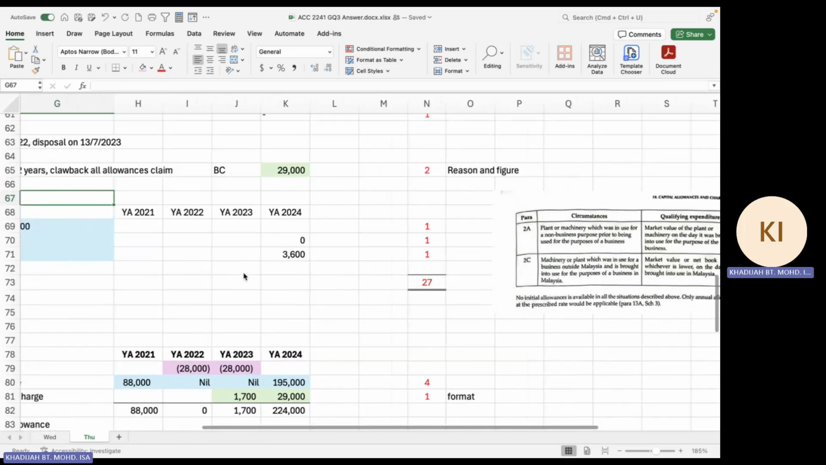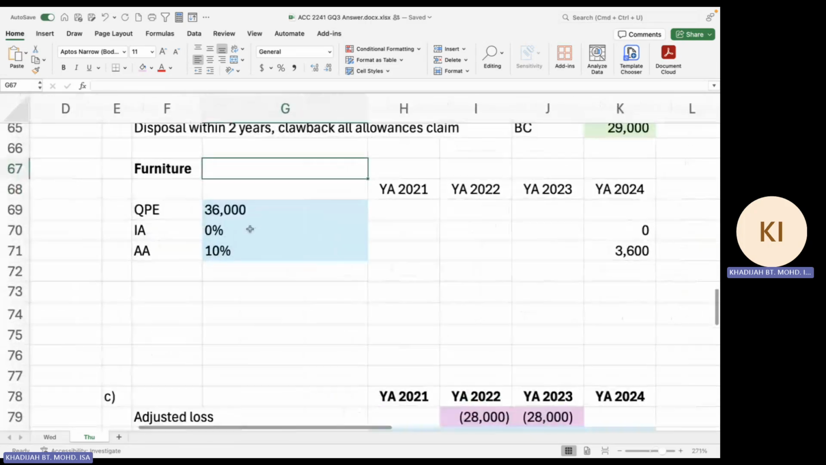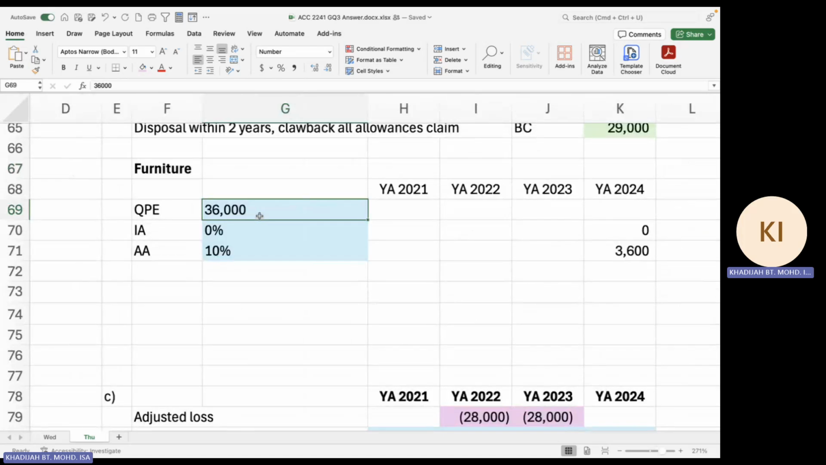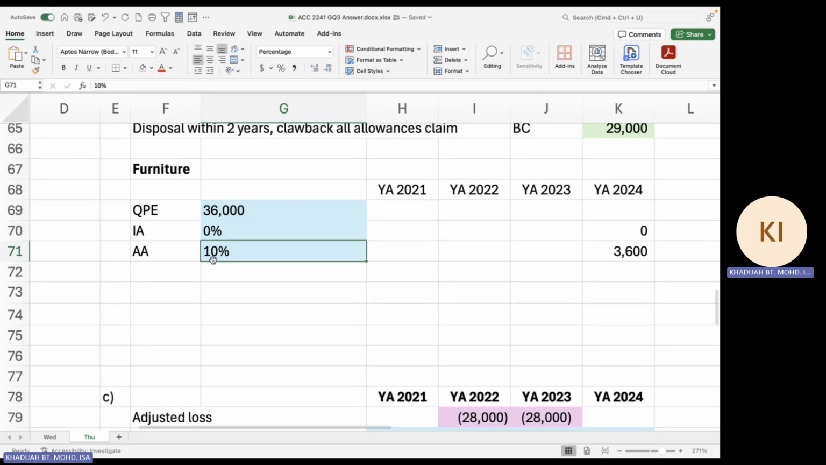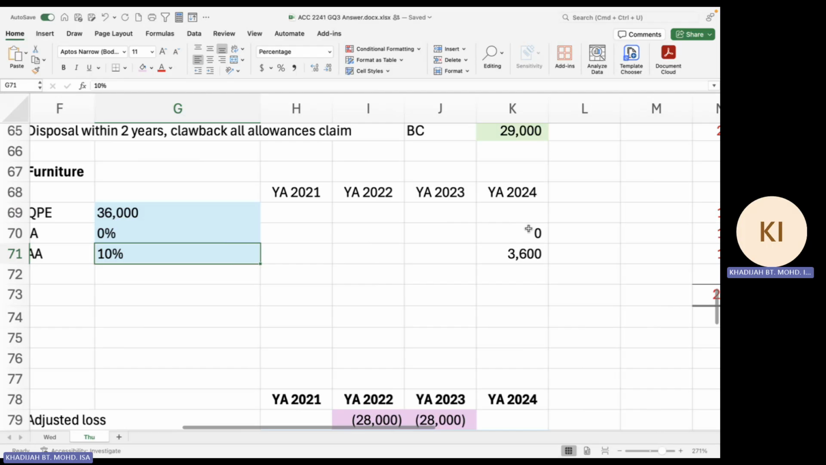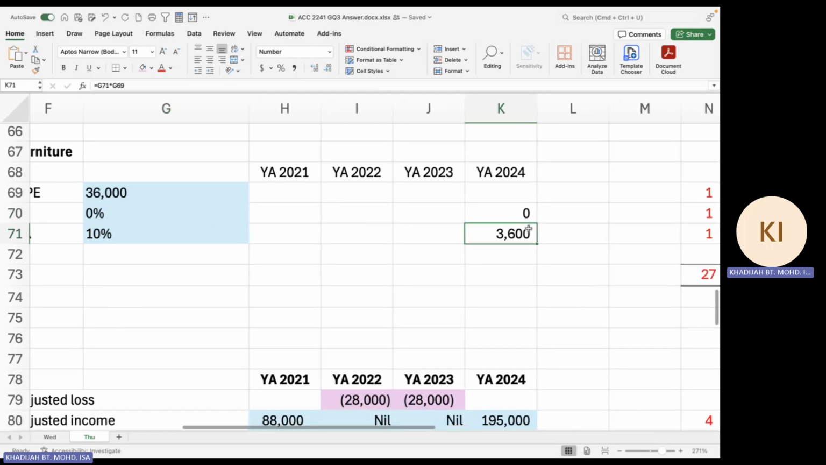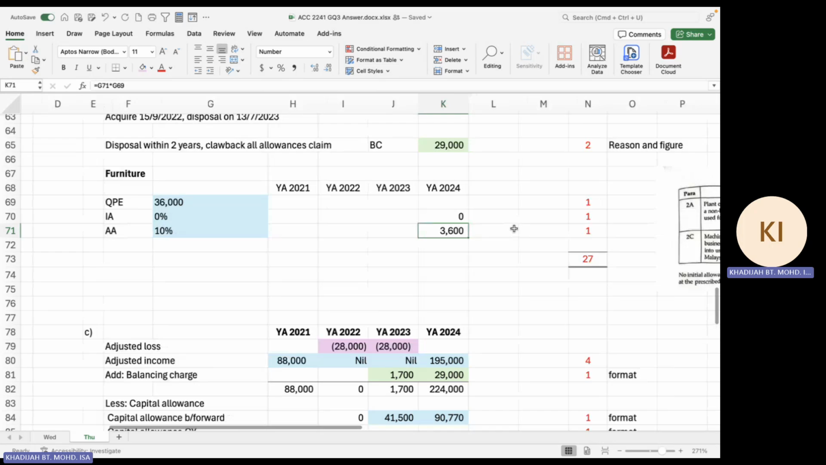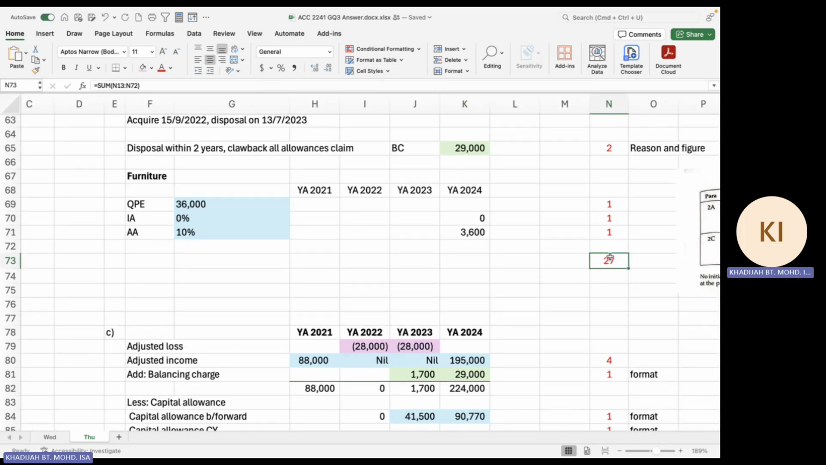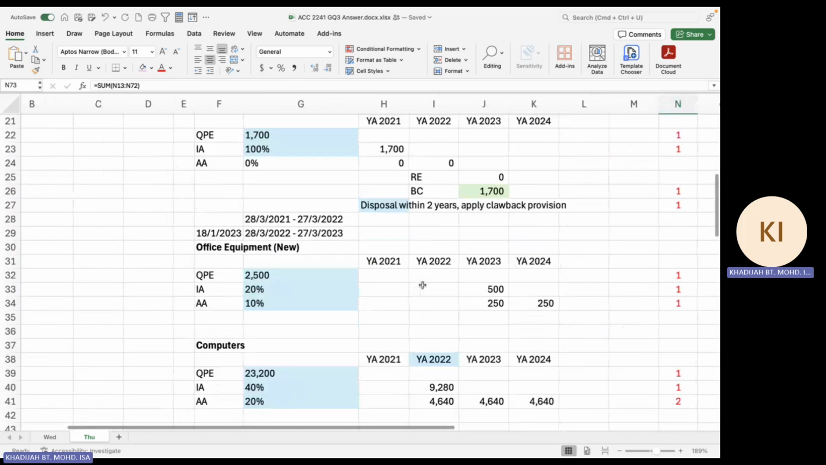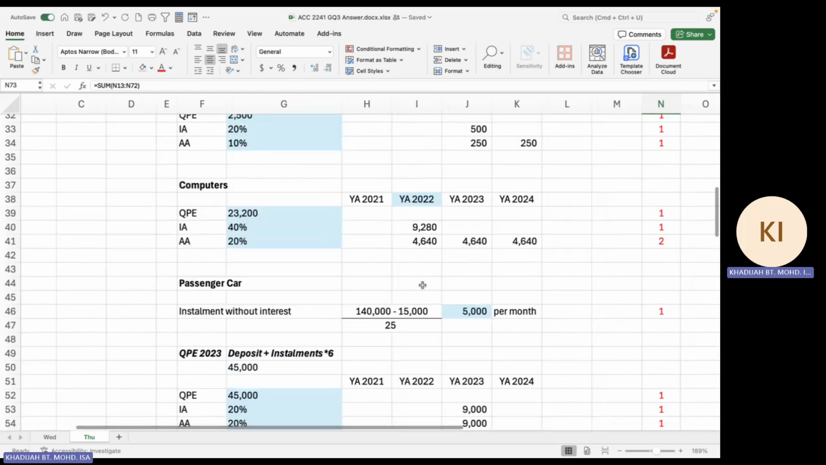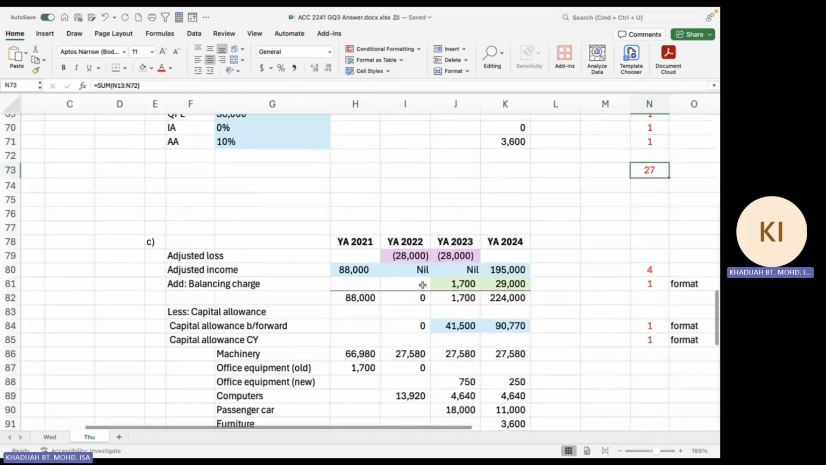So now you have the value. The QPE would be the market value, which is 36,000. There's no initial allowance, but you can claim annual allowance, and the furniture annual allowance is 10%. You cannot claim IA, you only claim AA in the year 2024. From here, you should get 27 ticks on the computation of your capital allowances, balancing charge, and balancing allowance, if any.